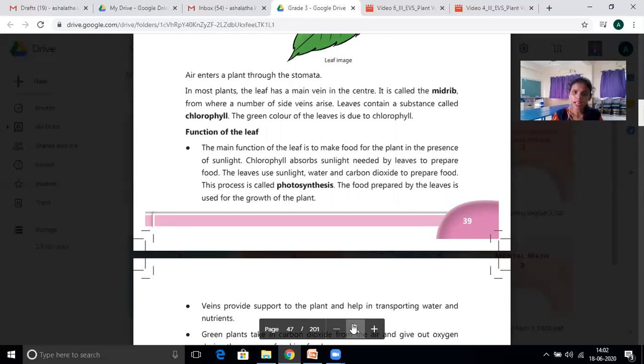The food prepared by the leaves is used for the growth of the plant. How it will grow, it needs some carbon dioxide and sunlight. For us also sunlight is required, right? Yes. And water is also needed for producing the leaves.